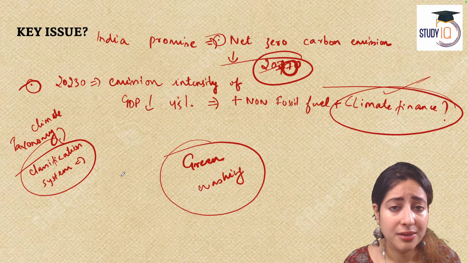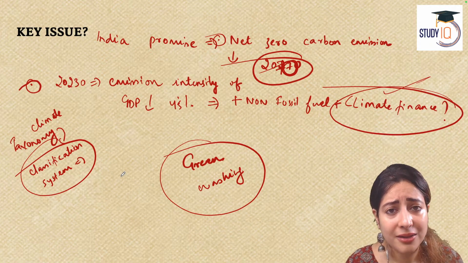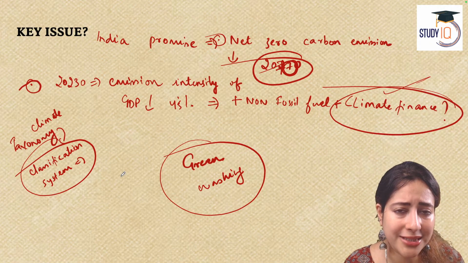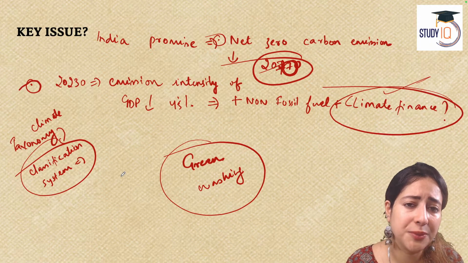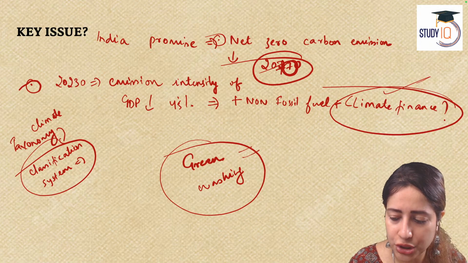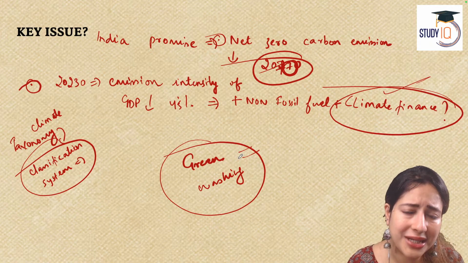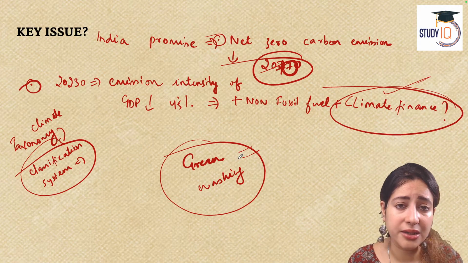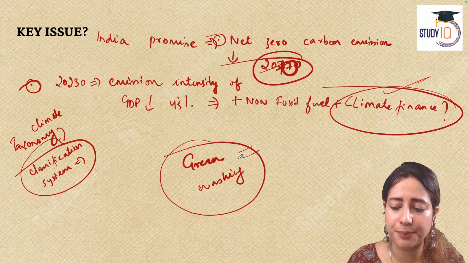Maybe I am saying that I am not doing any carbon emission, but in reality, maybe my carbon emission is very high, which I am not disclosing to the public or to other stakeholders. This concept of deluding the people, lying to the people, creating a fraud among people that we as a company are completely clean is called greenwashing. Today, greenwashing has become very, very common in the economy. There are so many manufacturers who are claiming to do zero carbon emission, but in reality, their carbon footprint is very high. That is causing a lack of trust among the public.